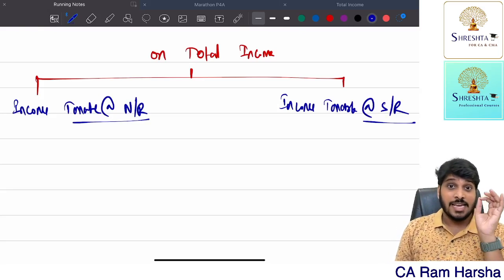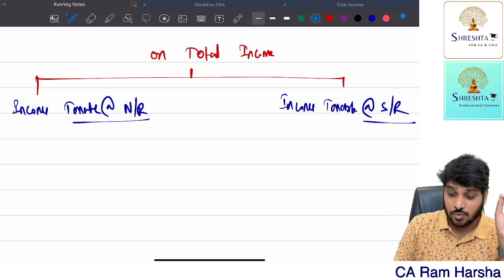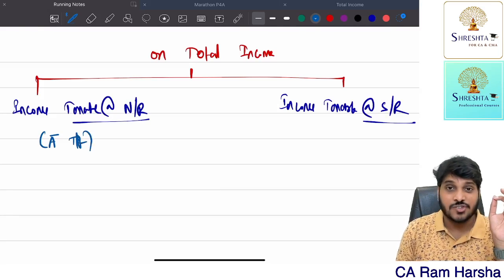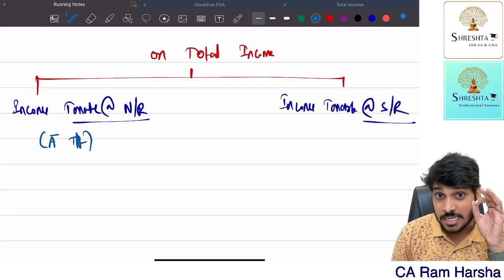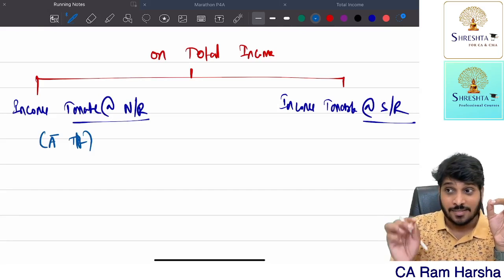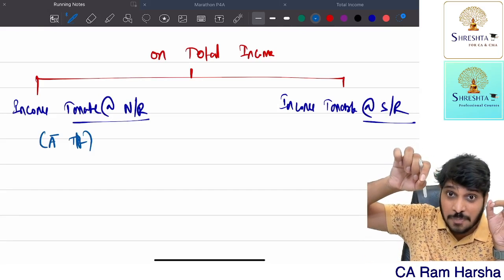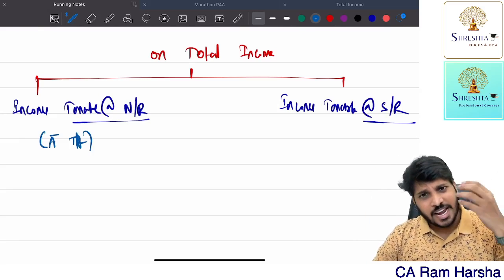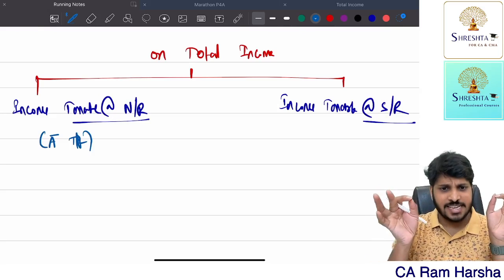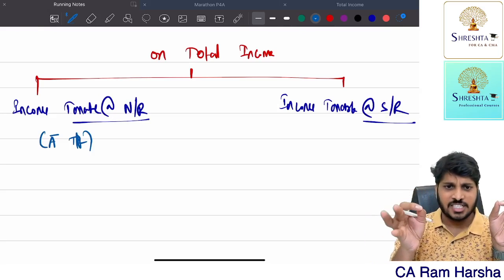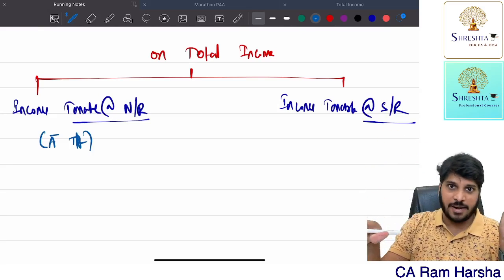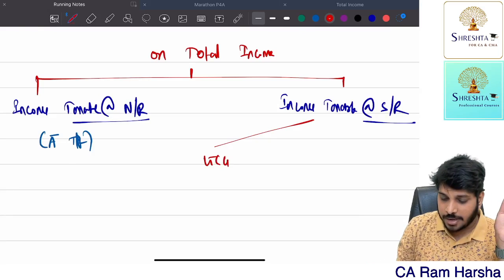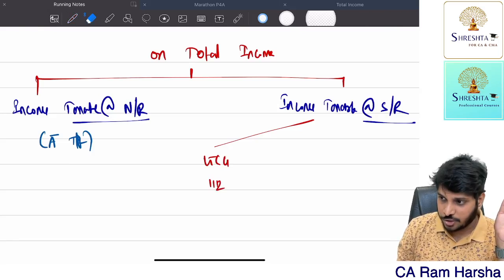These are all assessee-specific tax rates. What are they called? Assessee-specific tax rates. Now there are some incomes where the tax rate on that particular income is fixed for any type of assessee. For any type of assessee, if he has such income, the tax rate on that income alone is at a particular rate. Like what? Example, long-term capital gain referred under section 112.